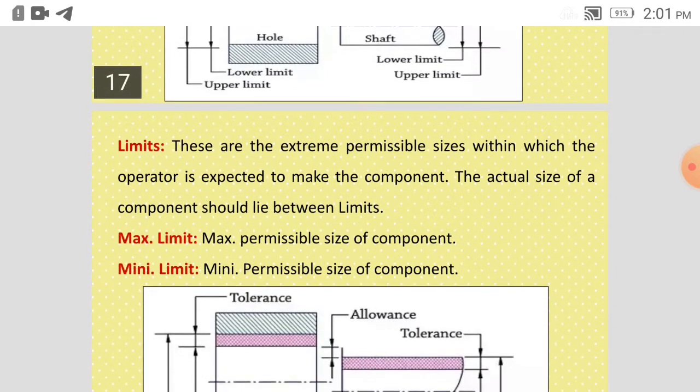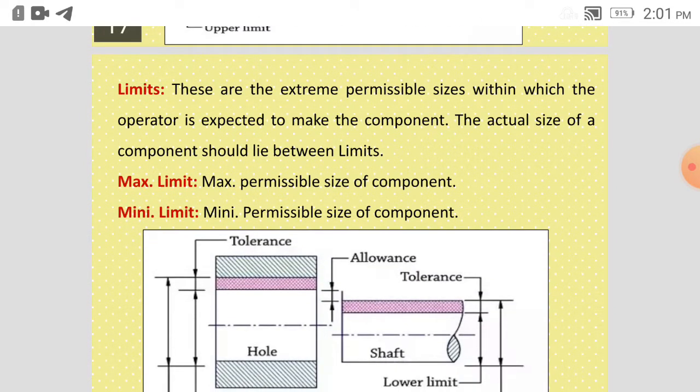Then next is limits. These are the extreme permissible sizes within which the operator is expected to make the component. So whenever we are producing something, we have seen that a size is specified for that particular product or part. That size is the basic size, the mean value.